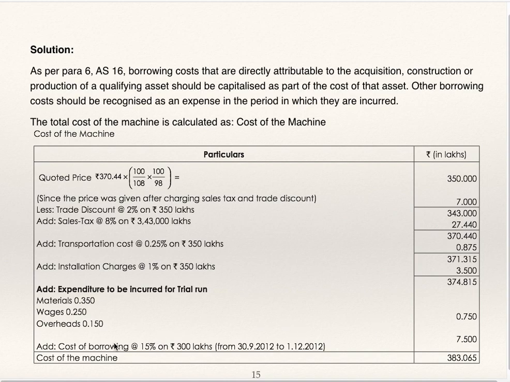Add cost of borrowing, 15% of 300 lakhs for 2 months, that is 30 September 12 to 1st December 12. For 2 months, October and November, it is 7.5. Cost of machine is 383.065 lakhs.